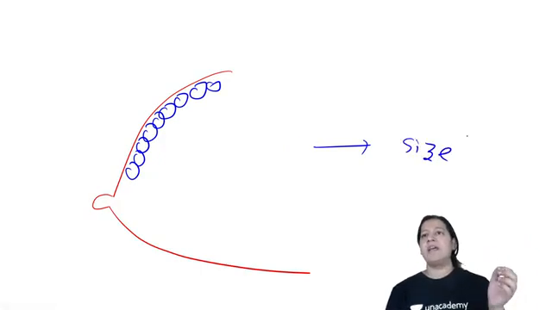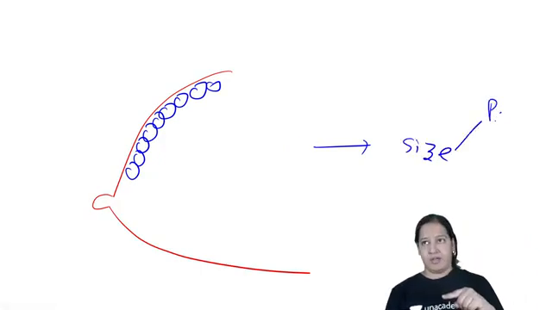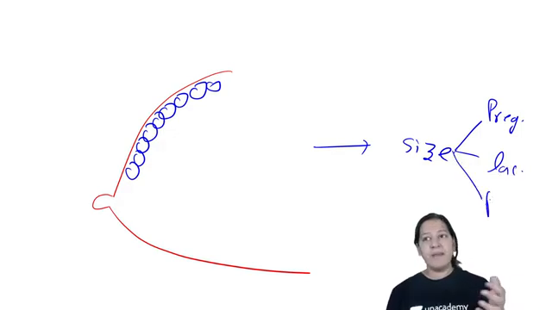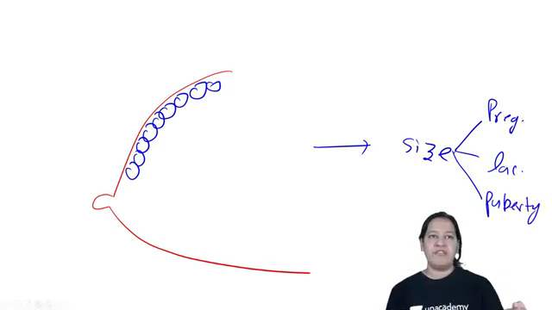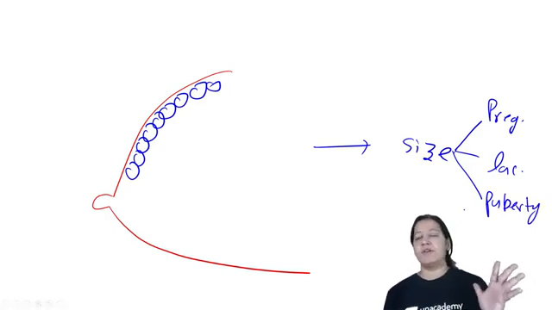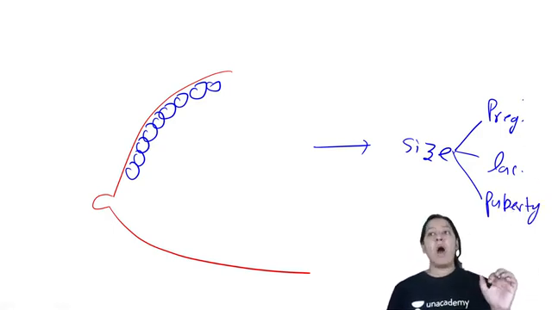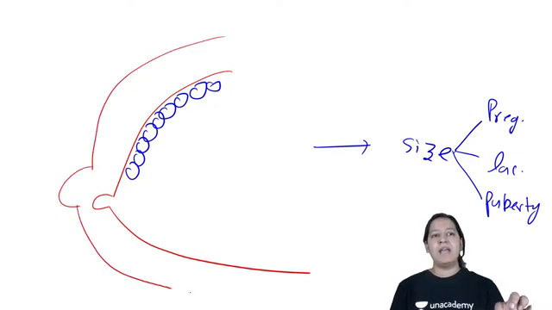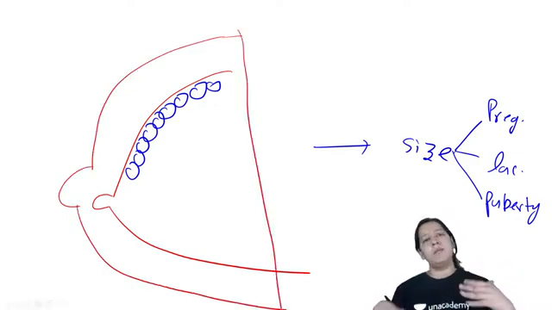Now what happens if the female is pregnant, or after pregnancy is breastfeeding the child, that is lactating, or has entered puberty at 14 or 15 years of age? There is a sudden increase in breast size. In any of these 3 conditions, the size of the female breast increases abruptly.